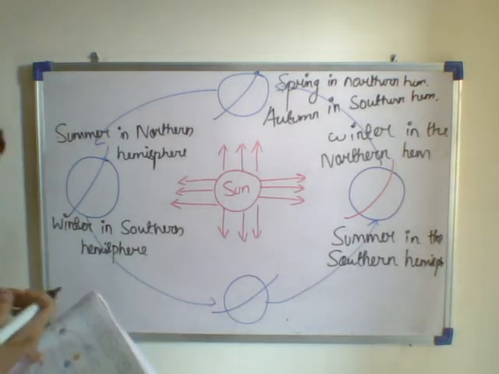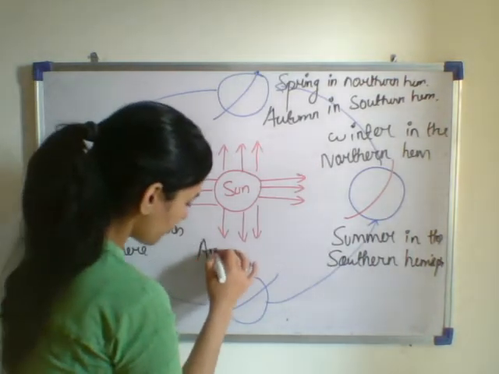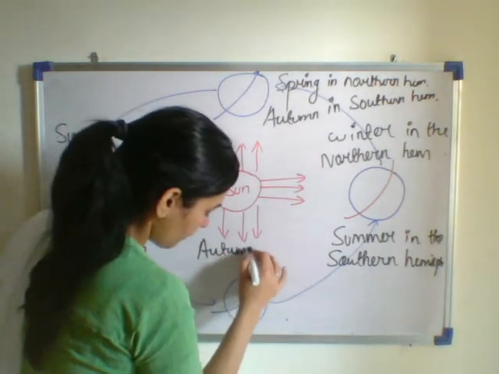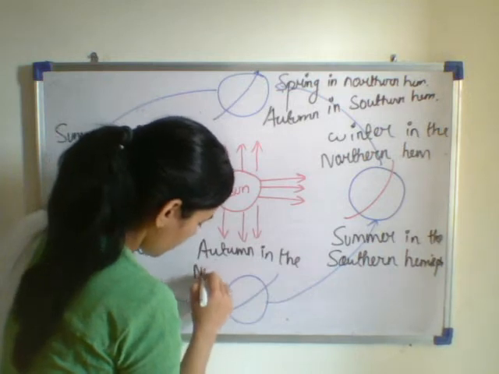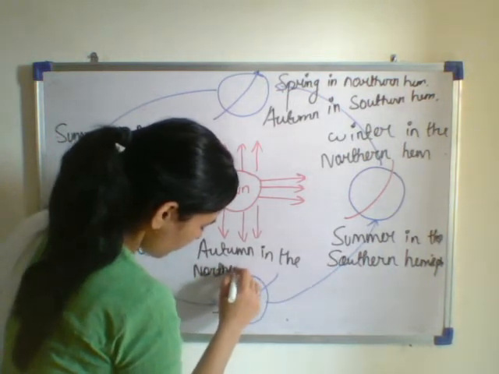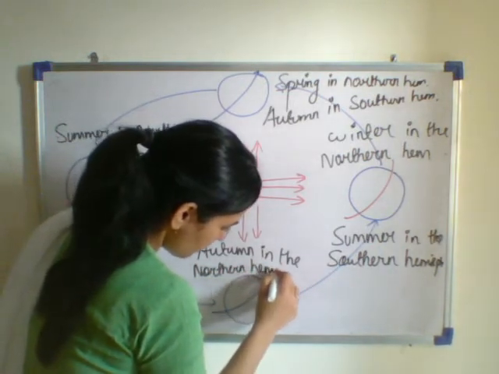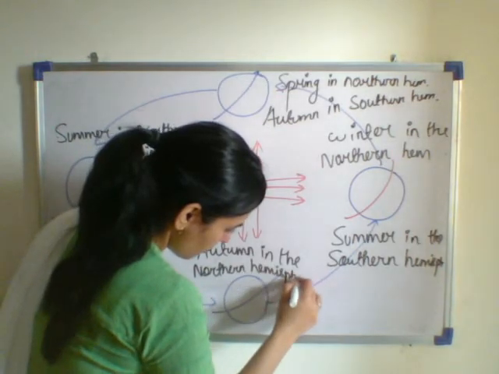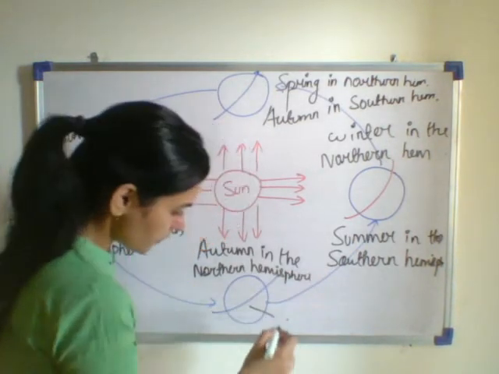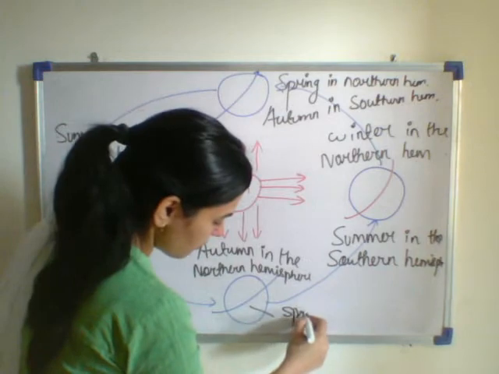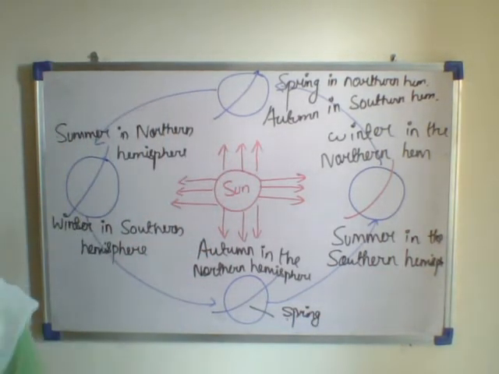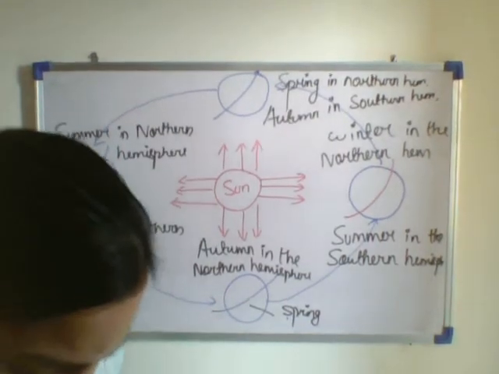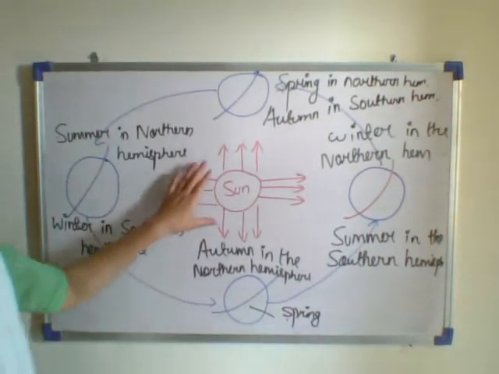Here there will be autumn in the northern hemisphere and here there will be spring. So this is the sun.